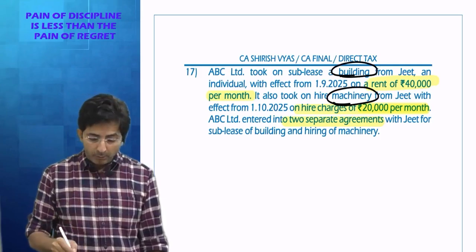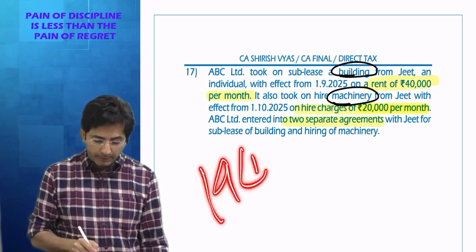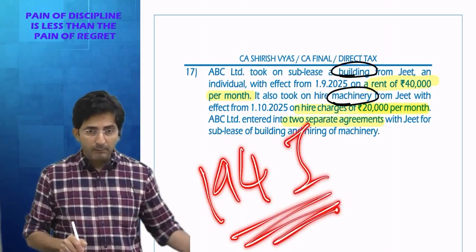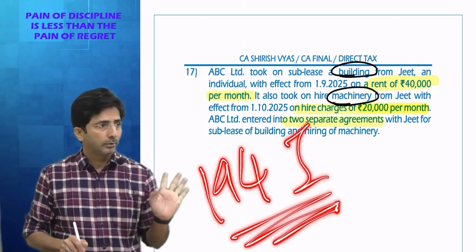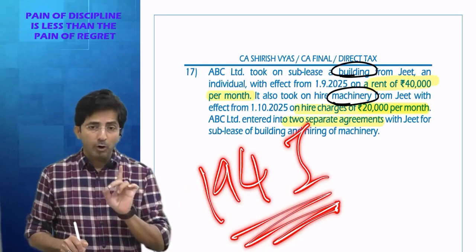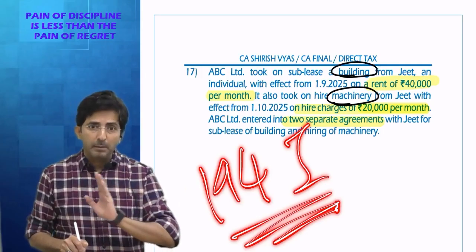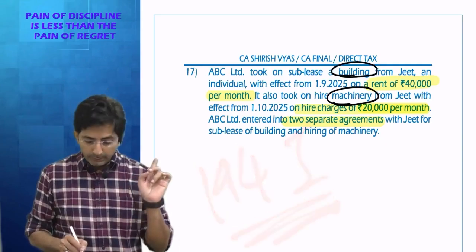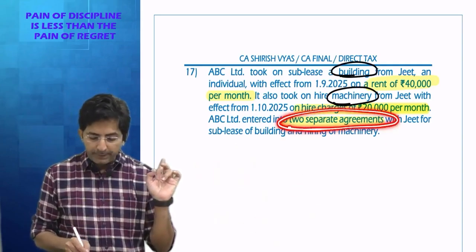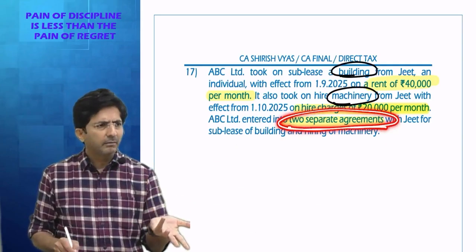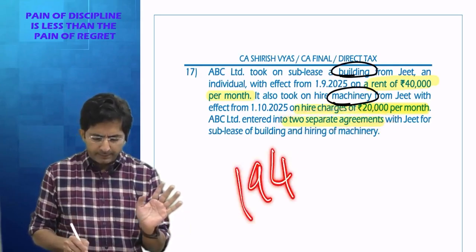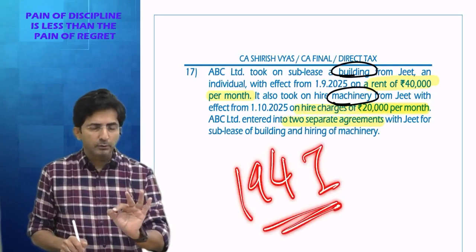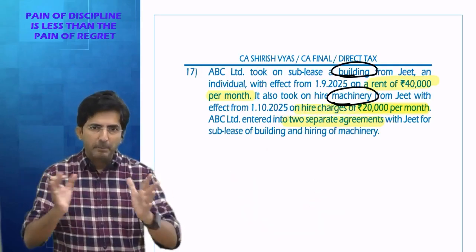See, eventually all this TDS is coming under 194I, and in one of my lectures I mentioned this: one section, one threshold. So 194I is a common section, so the threshold will be checked in combined manner. Although in the question they have said we have made two separate agreements, what difference does it make? Eventually TDS is under 194I, so the section is one, and the threshold is always checked in combined manner.